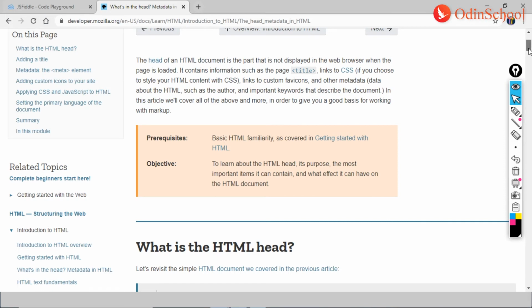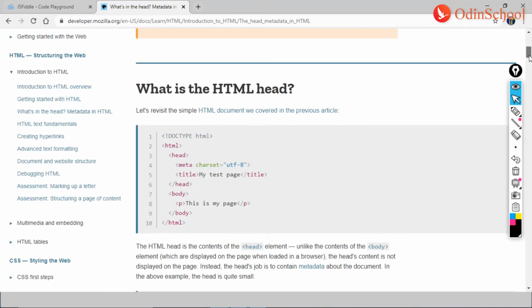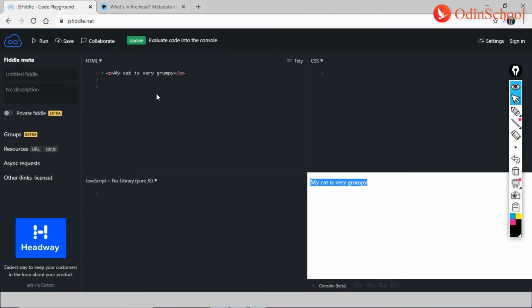Now we would be going on to the next part, that is what is HTML head. Let me copy this code also, so that we can use JSFiddle. Let us now execute this, and when you execute this, you see this is my page. We have it here.